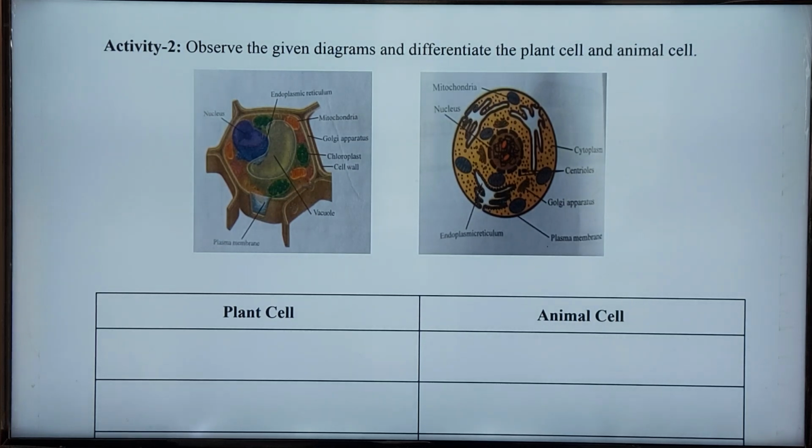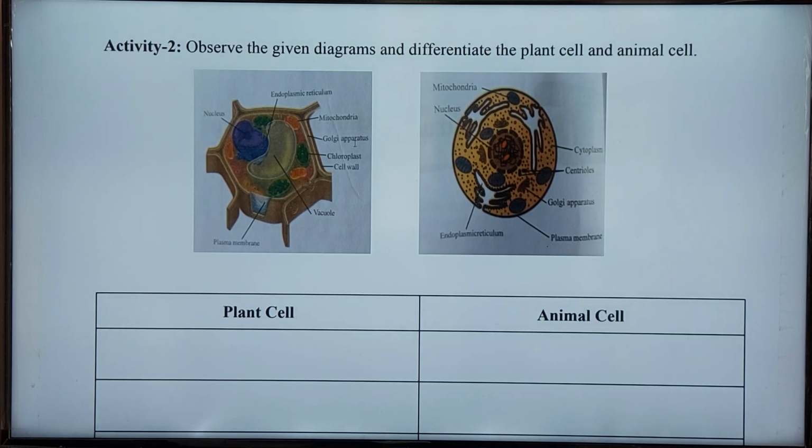So this is regarding the vacuole. These are the differences between plant and animal cells. Now let's see another differentiation. Next, in both cells we can see the nucleus. Here in the plant cell there is a nucleus, and in animal cells there is also a nucleus. But regarding the nucleus, there are a few differences between them.